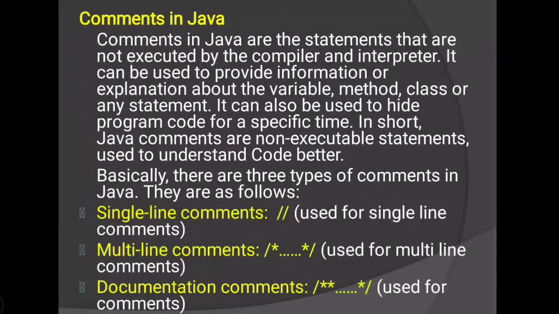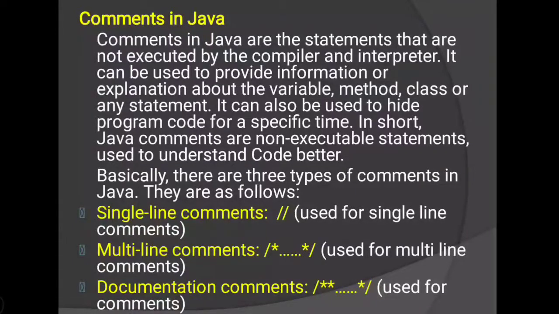Next is comment in Java. Comments in Java are statements that are not executed by the compiler or interpreter. See, comment statements will not be executed by the compiler or interpreter, but we use them to provide information or explanation about the variable, method, class or any statement.